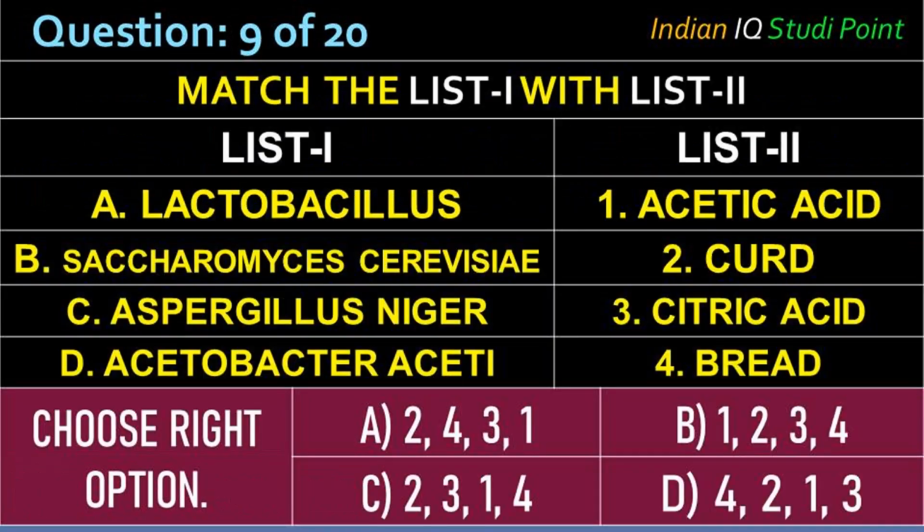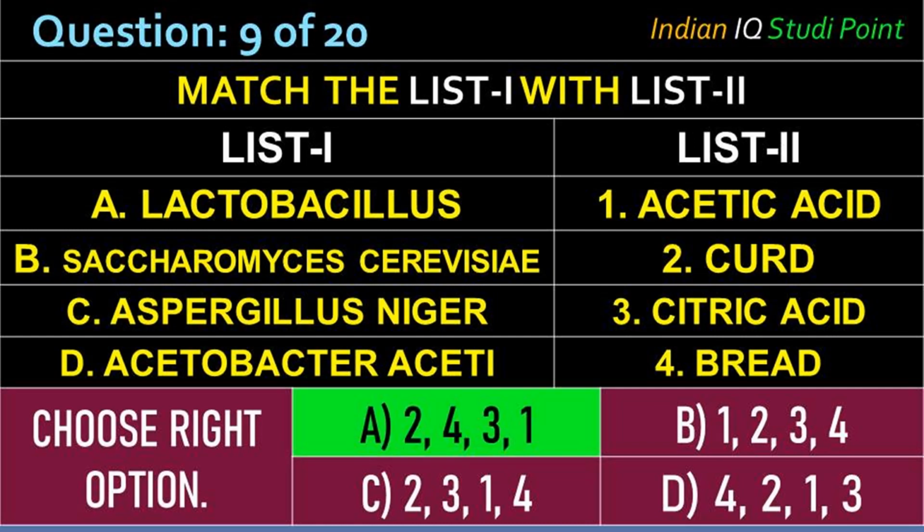Coming to the next question, match the following. Match list 1 with list 2. In list 1, we are giving microorganisms: Lactobacillus, Saccharomyces cerevisiae, Aspergillus niger, Acetobacter aceti. In list 2, we are giving some terms: acetic acid, curd, citric acid, bread.